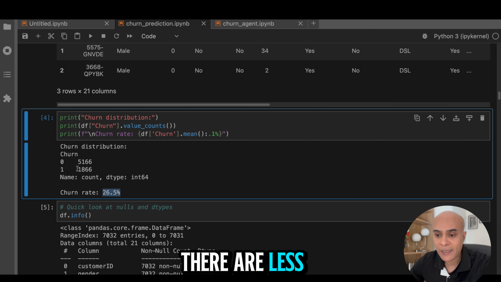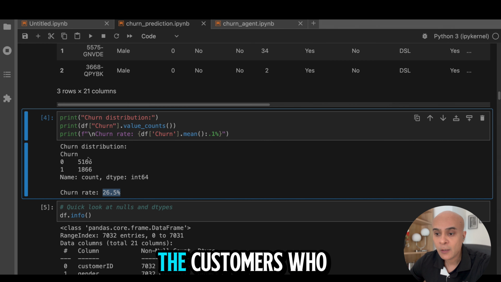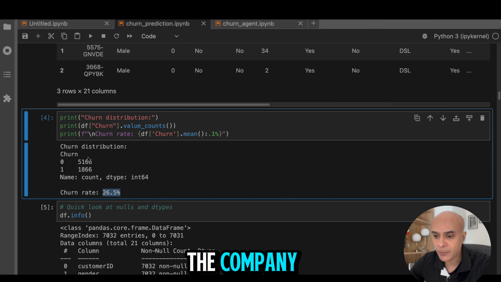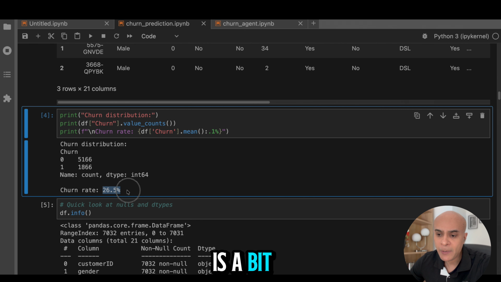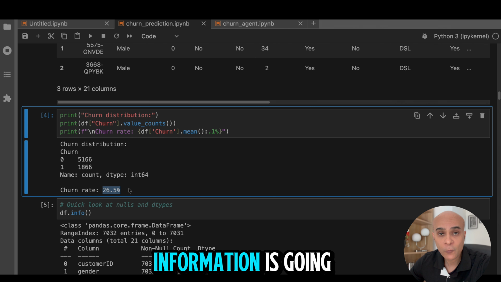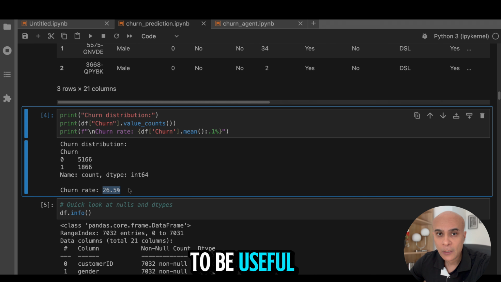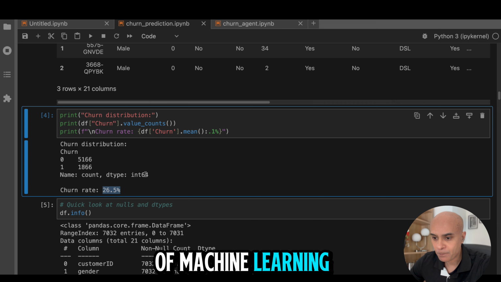It means that there are fewer churners compared to the customers who are still with the company. This ratio is a bit low, and this is also called an imbalanced data set. And you will see how this information is going to be useful in the steps of machine learning.